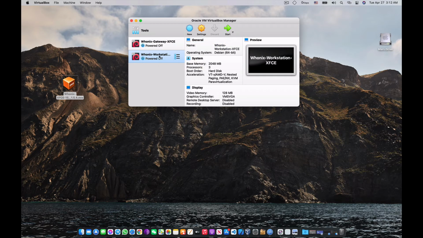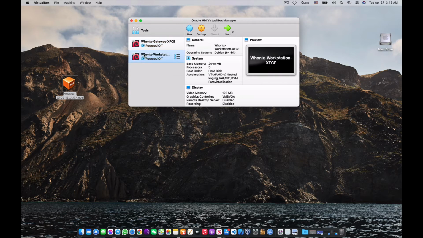Here is the operating system, as I was talking about, Whonix Workstation. So you are going to use this one, which is titled workstation. Do not use this gateway, but you have to turn on both of these operating systems. You have to turn on both, otherwise you won't be able to connect to the internet. The gateway is basically for accessing the internet, and it is going to create a container where your network and all other serious things like your information are going to be packed up inside this operating system, which is the Whonix Gateway operating system.